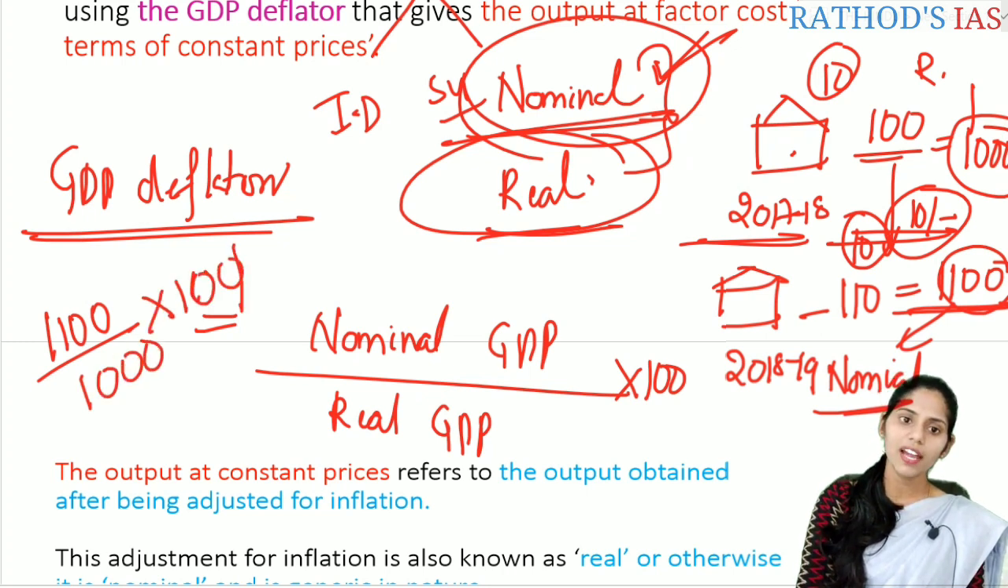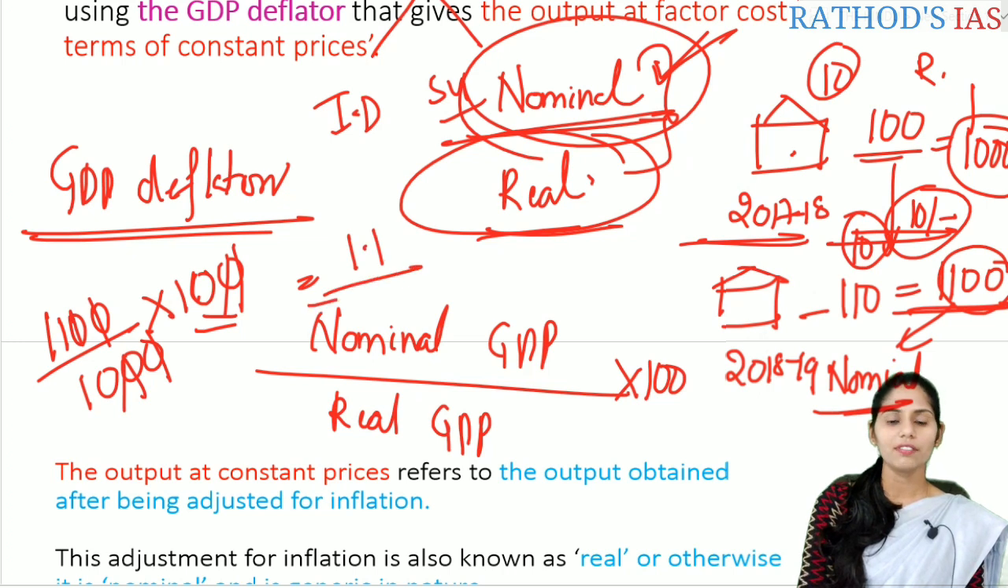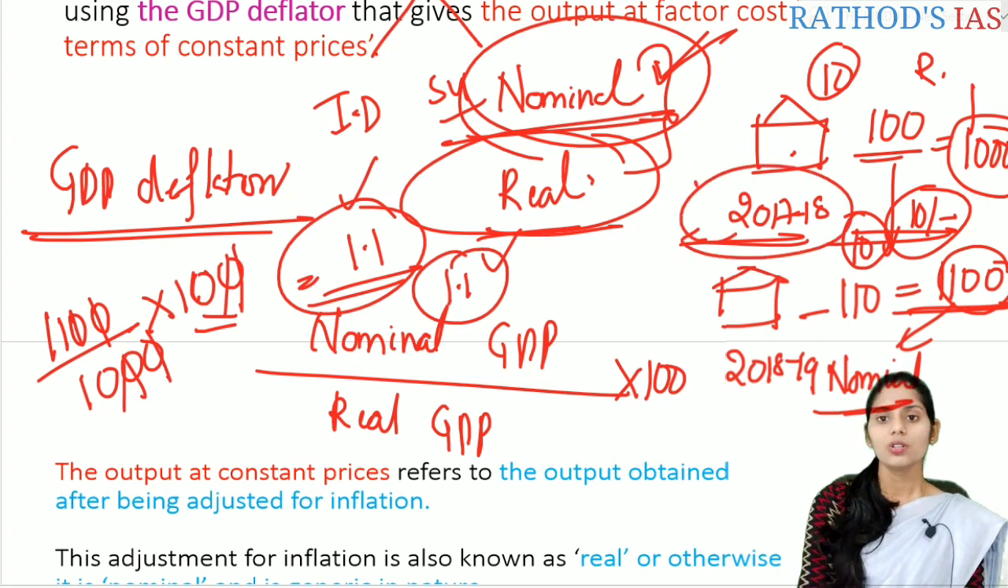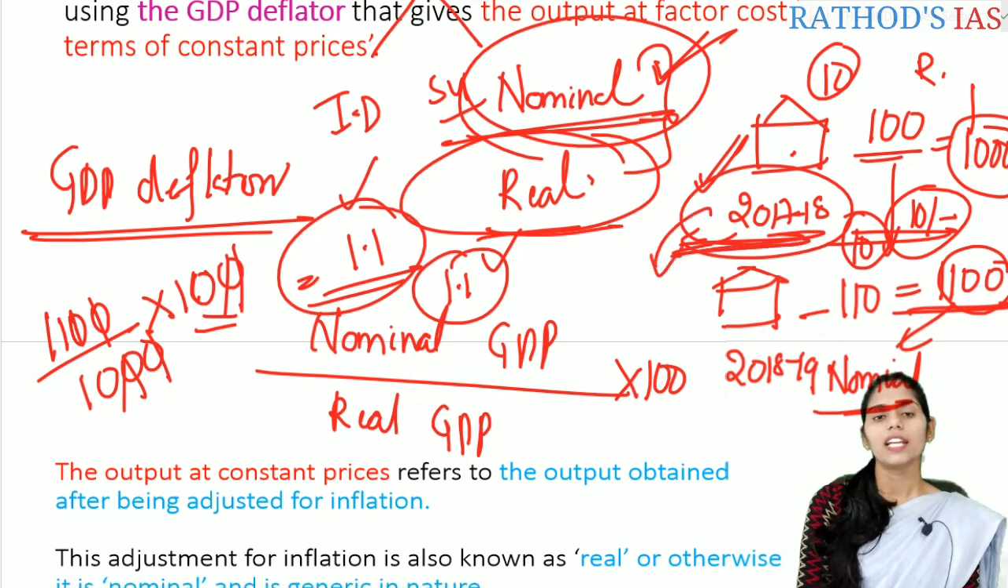So what will be the value? 2 zeros, 2 zeros, 1 0, 1 0. That is 1.1. There is a 1.1 times increase in the price when compared to this year. So whenever we are comparing any price in that year to another year, that is called a base year. Regarding this base year, we are going to discuss in the next lecture.